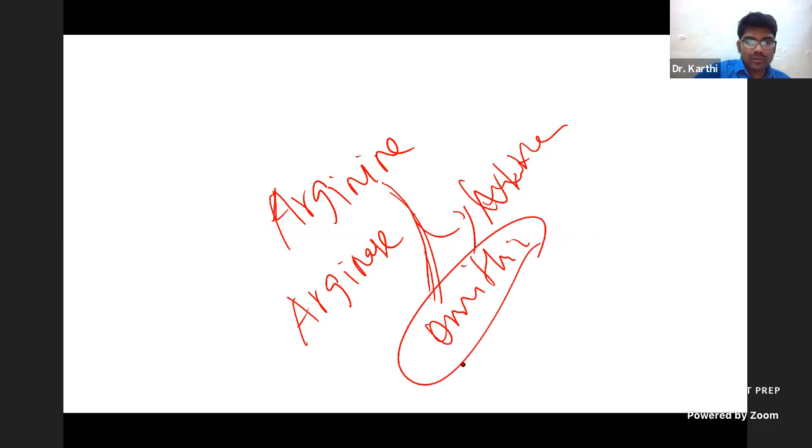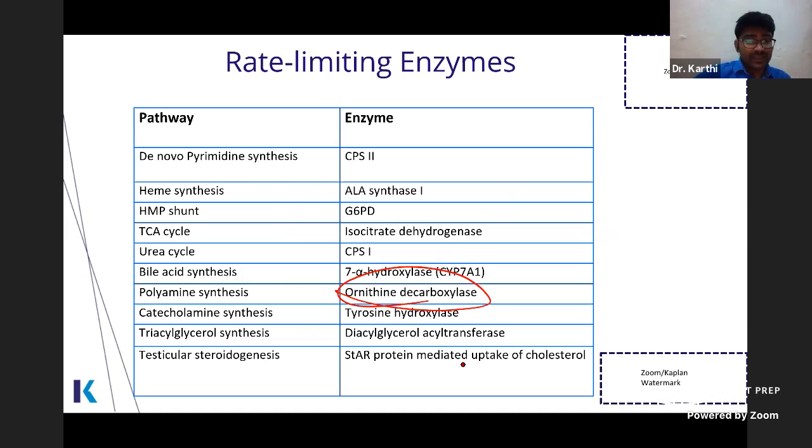So ornithine can be produced from arginine. So the precursor of polyamine synthesis can be either ornithine or arginine. What are the polyamines? Putrescine, spermidine, and spermine. Okay, these are the polyamines. They are very, very important for cell cycle regulation, cell division, etc. And a fluorinated analog of ornithine is used in trypanosomal disease also.